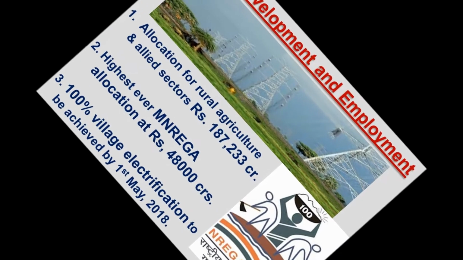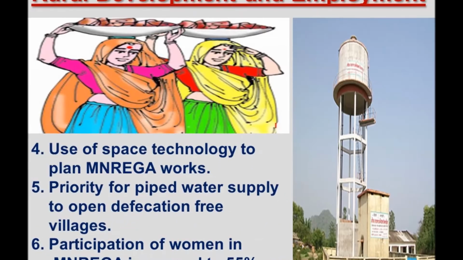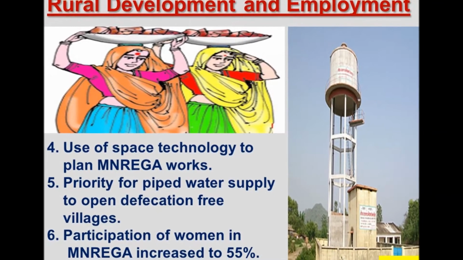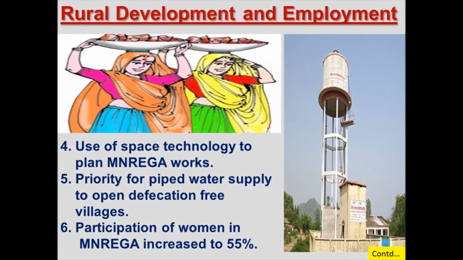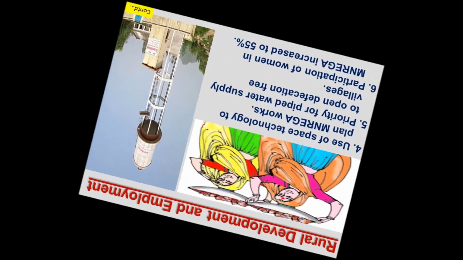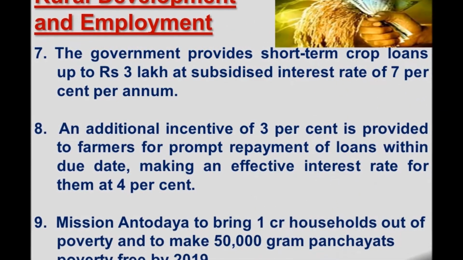The aim of 100% village electrification will be achieved by 1st May 2018. Use of space technology for planning MGNREGA works, and priority for piped water supply to open defecation free villages will be there. It's a step towards Swachh Bharat Abhiyan. Participation of women in MGNREGA has been increased to 55%, and it's a step towards women empowerment.